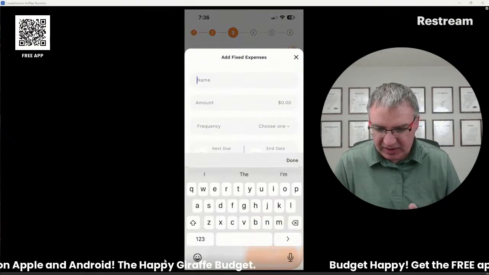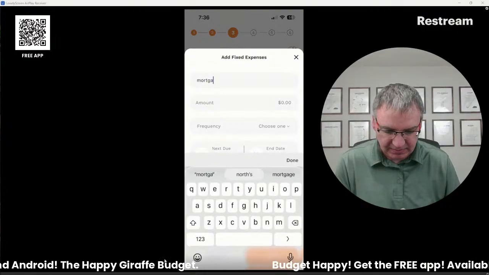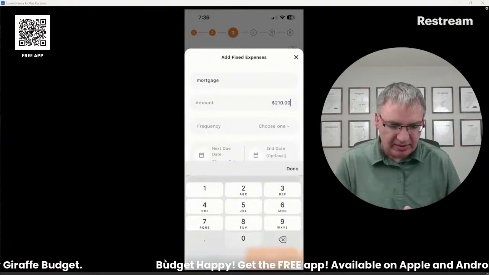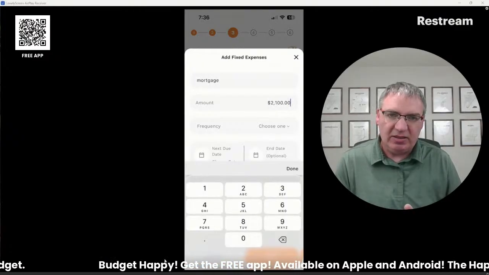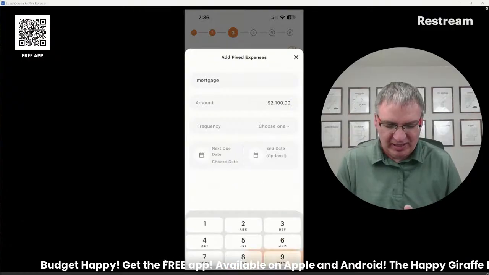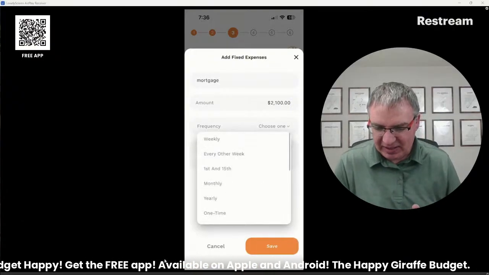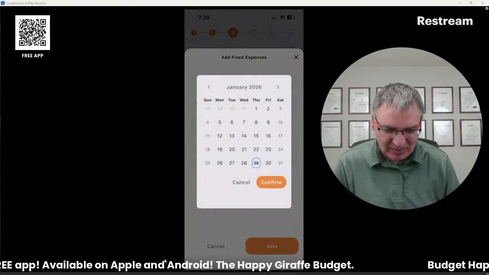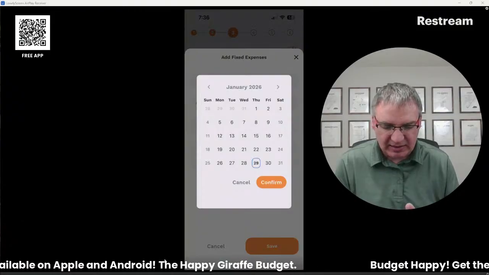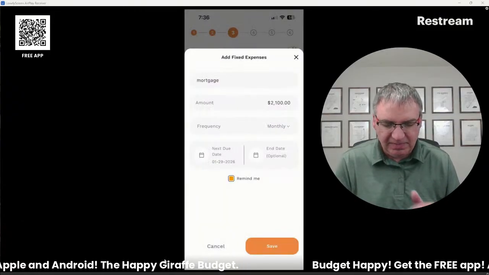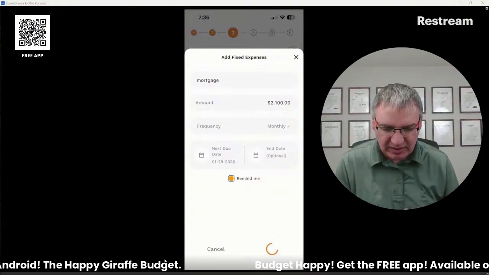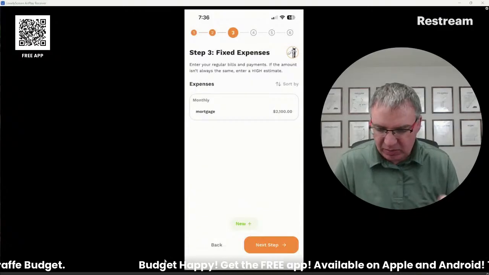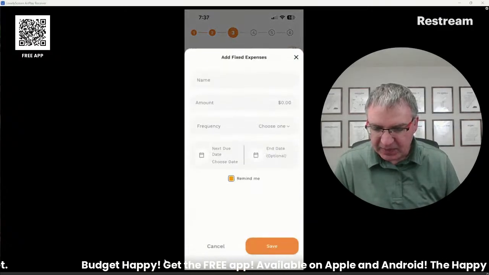Let's see, they've got a mortgage. And, oh, it's only $2,100 a month. They must have bought their house a little while ago, because it is way more than that now. I feel bad if you're having to buy a house right now, you're paying way more than $2,100 a month. Okay, so that is monthly. And again, I'm going to just leave all these on today so I can see them easier when I get into the app later and show you the calendar side. But put them on whatever day it is that they actually happen.